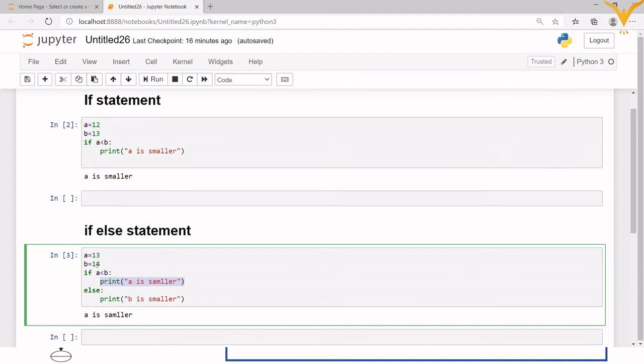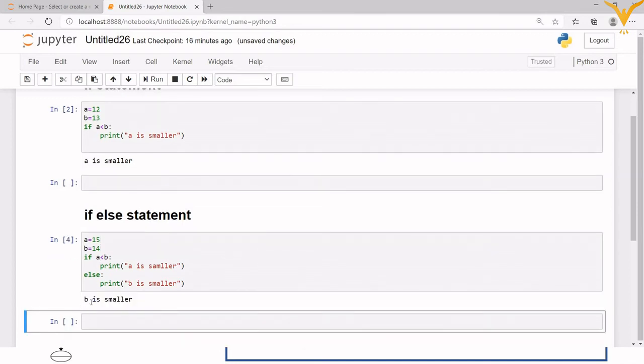Got it? Now suppose I am making some changes here. I will store 15 in A. Now again we'll execute this. Now as you see, we are getting "B is smaller". Why so?